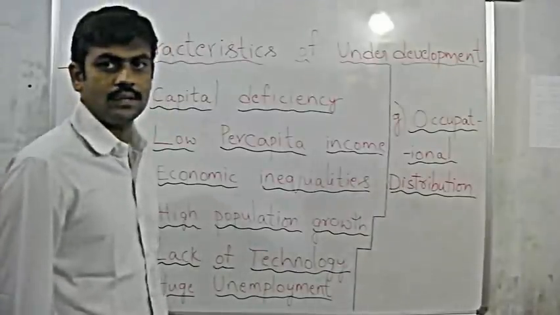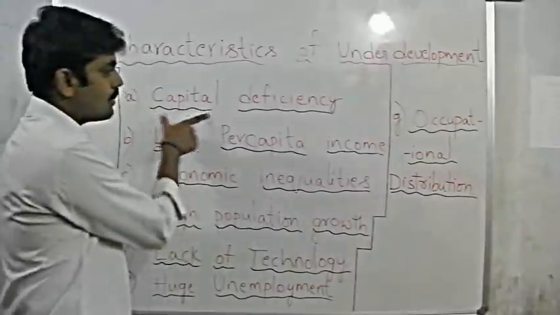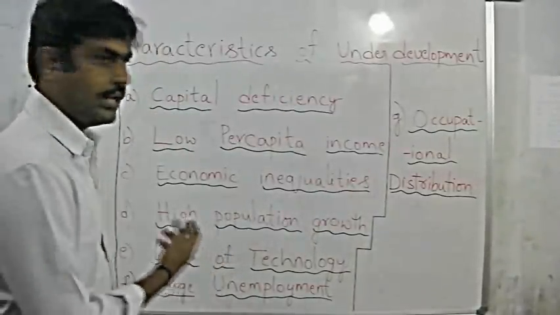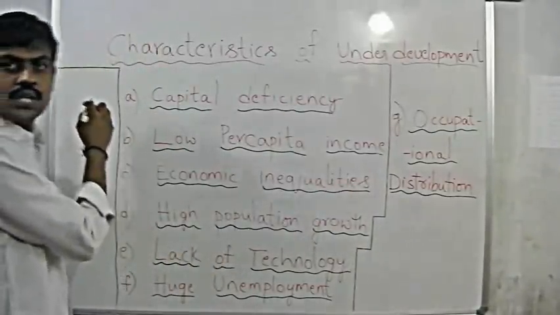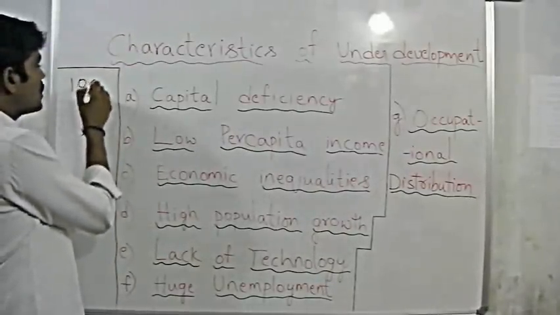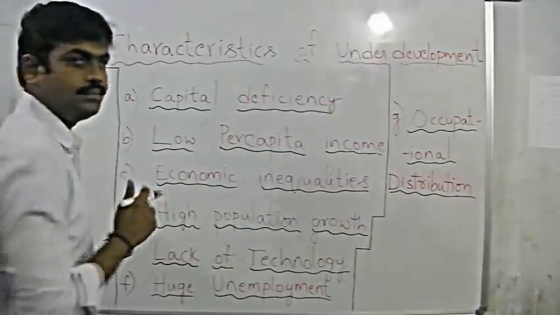Now let us go further into each one and discuss in detail. What is the meaning of capital deficiency? For example, check out an example here. One fellow wants to establish an industry and he needs nearly 10 crores as the initial investment, which can be called capital.